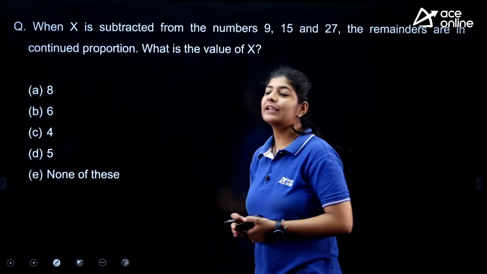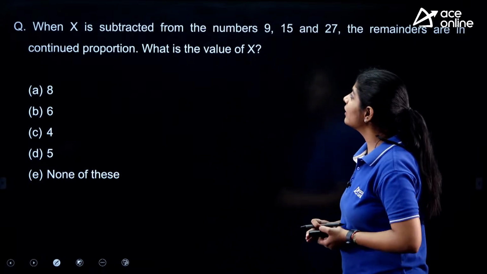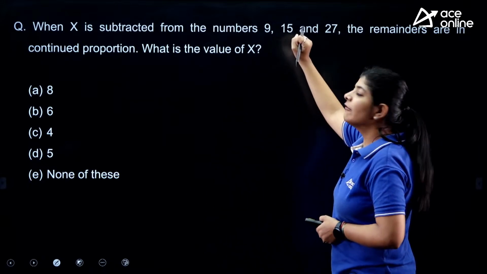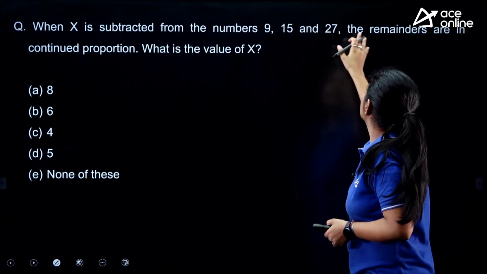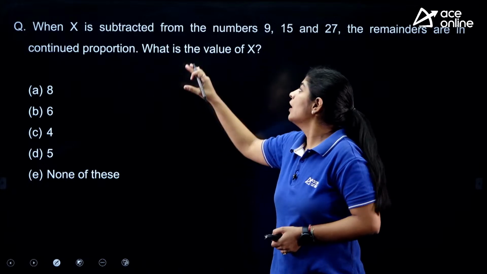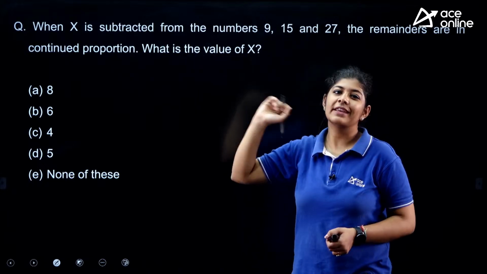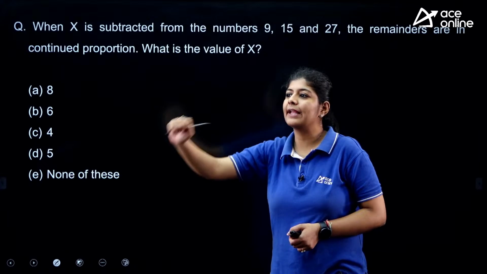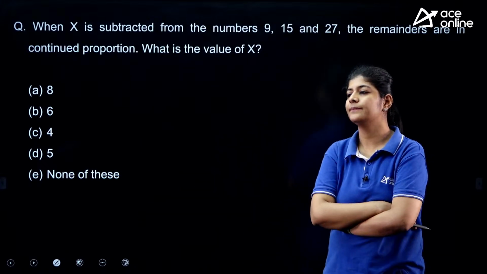The next question is again a very simple one. The question is saying that when x is subtracted from the numbers 9, 15 and 27, the remainders are in continued proportion. What is the value of x? You can easily take the help of the options to solve this one.